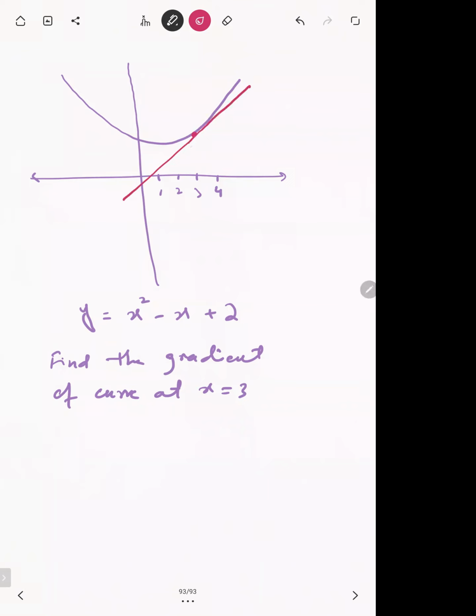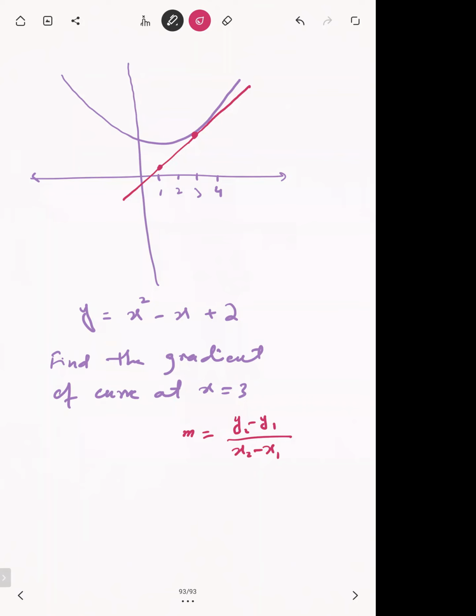We take any 2 points on that straight line, maybe this one and this one, and use them in the gradient formula, which is y2 minus y1 over x2 minus x1. That gives you the gradient of that tangent. So that gradient of the tangent is basically the gradient of the curve at x equals 3. I hope everyone remembers that you used to do this in your O level.